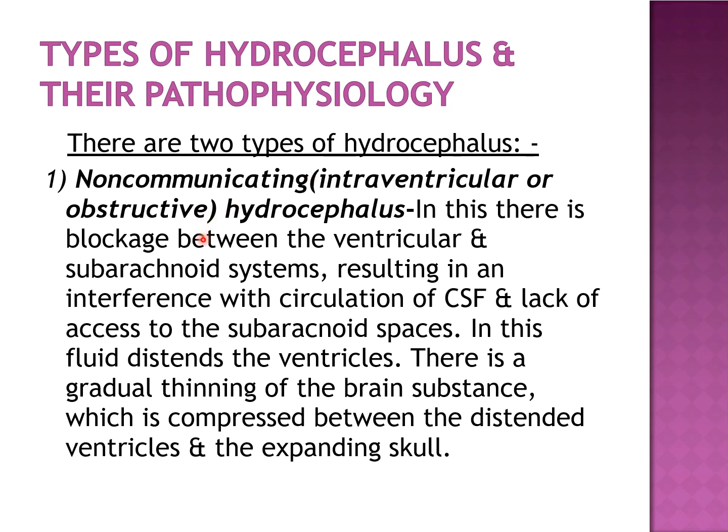Here there is a blockage between the ventricular and the subarachnoid system, resulting in interference in the circulation of CSF and lack of access into the subarachnoid space. As a result, the ventricle is filled with the CSF. This can lead to gradual thinning of brain substance, which is compressed between the distended ventricle and the skull. In communicating hydrocephalus, the flow of CSF is obstructed between the ventricular system and the subarachnoid space.